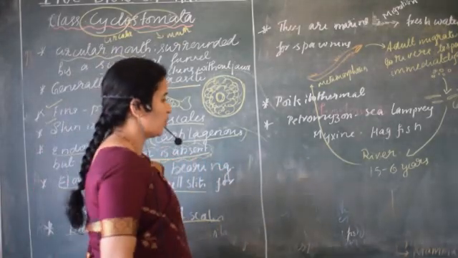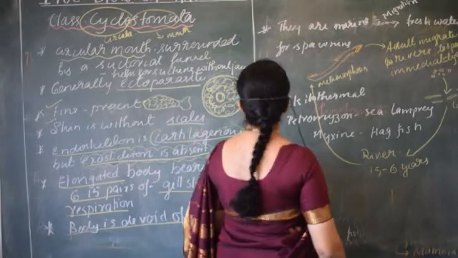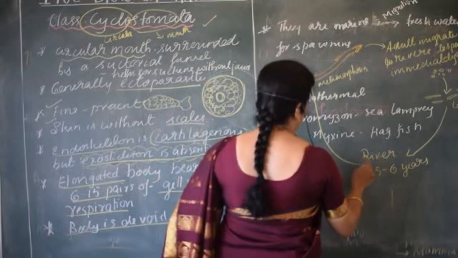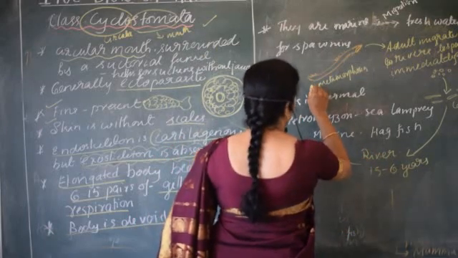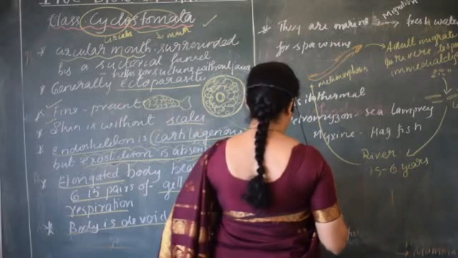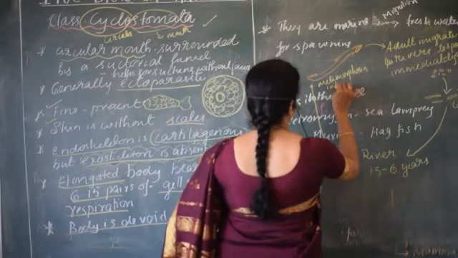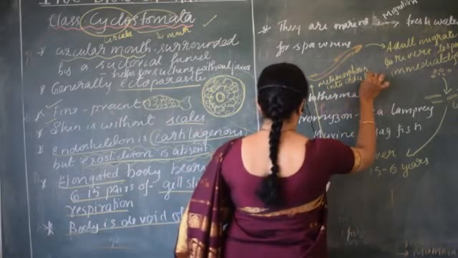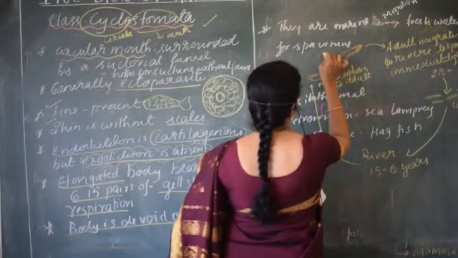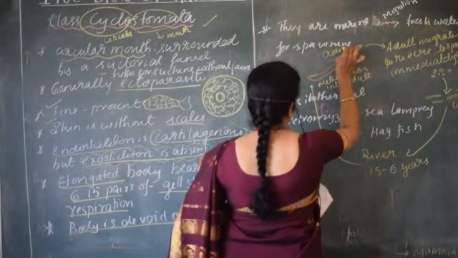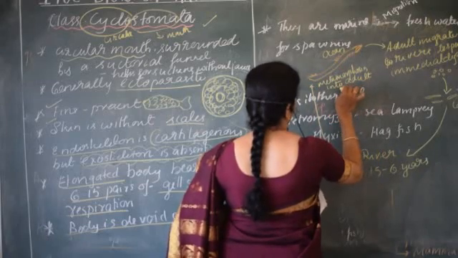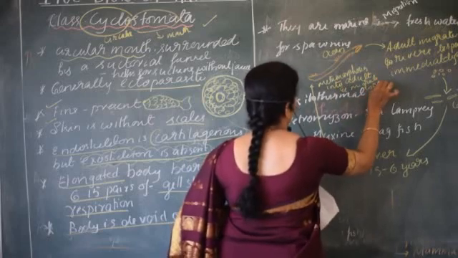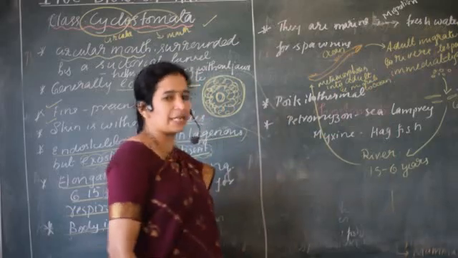So in this case also, when this petromyzon, this cyclostomata, is in the river, it will be in the form of larva, and it undergoes metamorphosis into an adult and migrates to the ocean. That means marine water, right? This is how their life cycle completes.